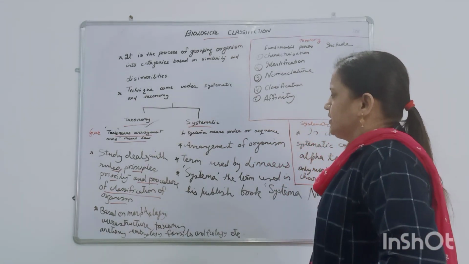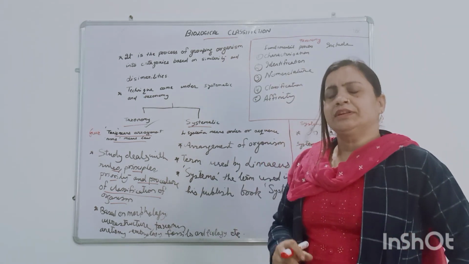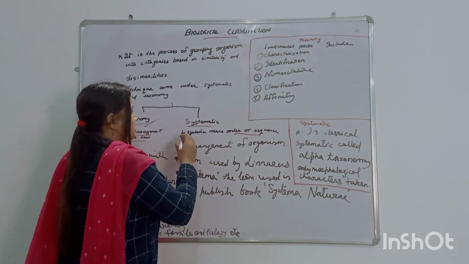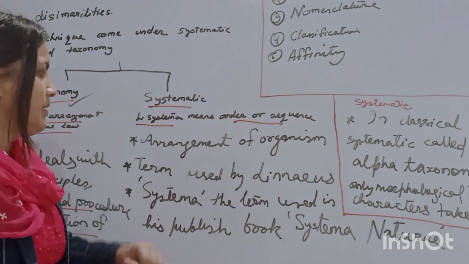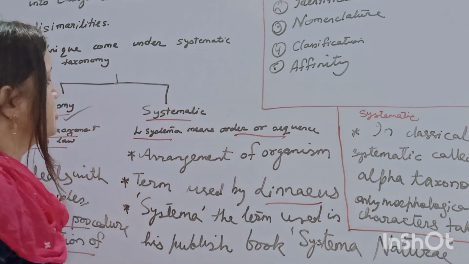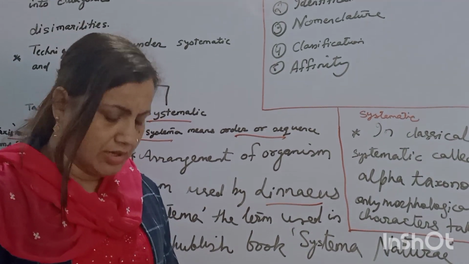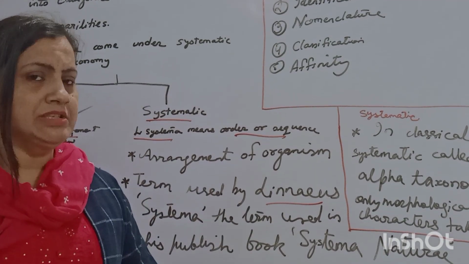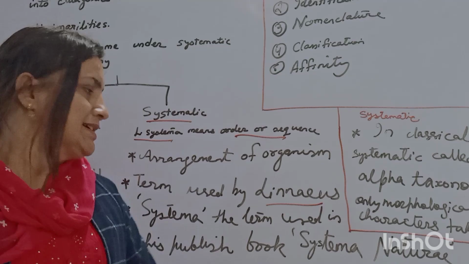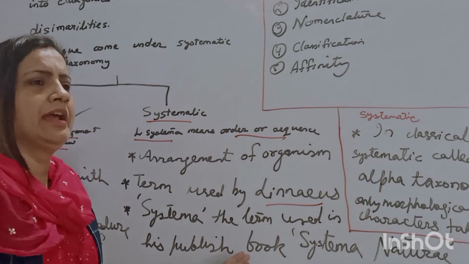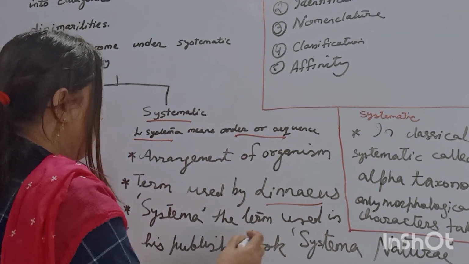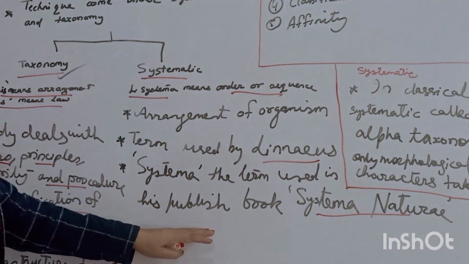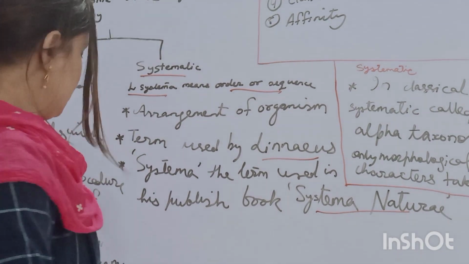What about systematics? So what is systematics? Systematics means order or sequence, and the word systematics was given by Linnaeus. Linnaeus was the first one who gave the order and sequence of organisms, how the arrangement of organisms will be made, in which sequence and in which order they should be classified. He published this in his book Systema Naturae, in which he classified the organisms.